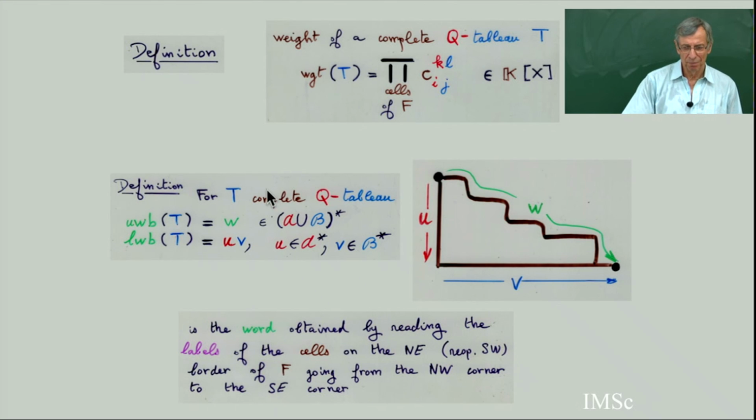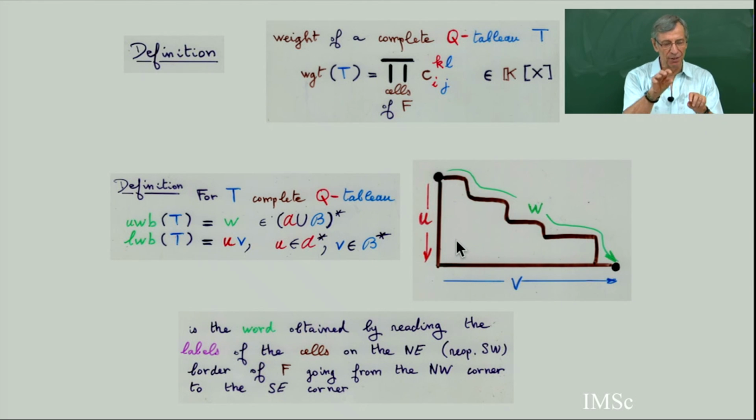Now we have some, sorry, this is a general framework, so I have to put some abstract definition to make everything clear. So I need to put some more definition. For a complete Q tableau, it's a labeling of the cells with this coefficient C_{i,j,k,l}, with some compatibility condition coming from the rewriting. And I have to look at the border of this tableau.